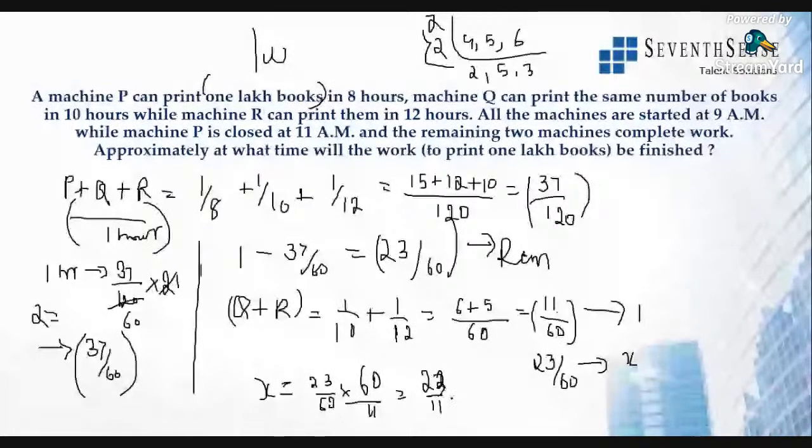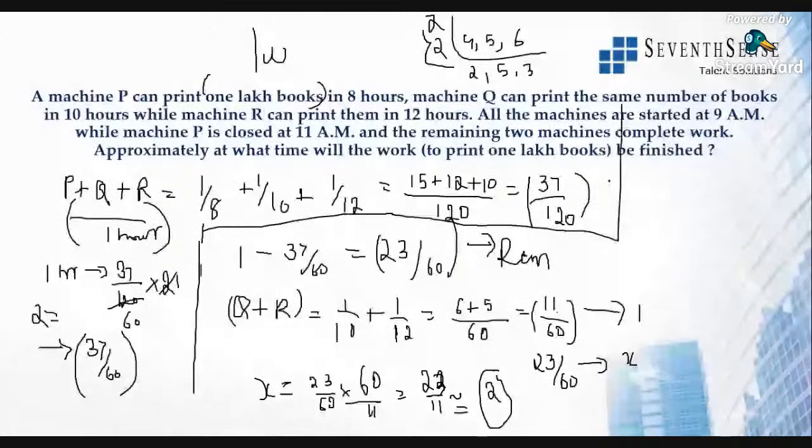This is approximately 2 hours. All right, approximately 2 hours. That is, at what time will the work be completed? So from 11 a.m. Q and R will start printing the remaining part of the work. So from 11 a.m., after 2 hours, it will be 1 p.m. So totally it will finish up the work at 1 p.m.